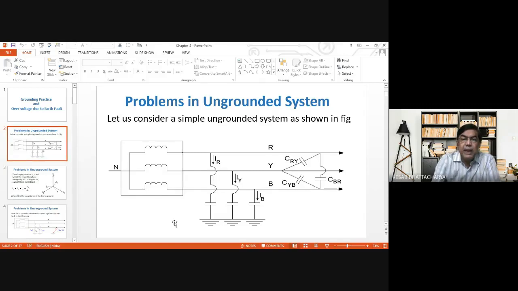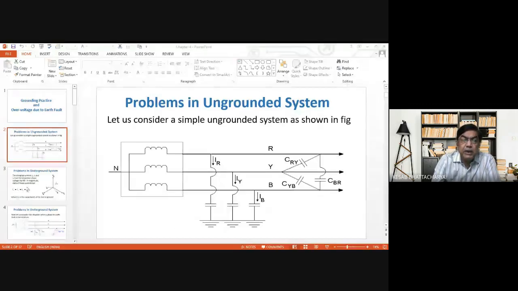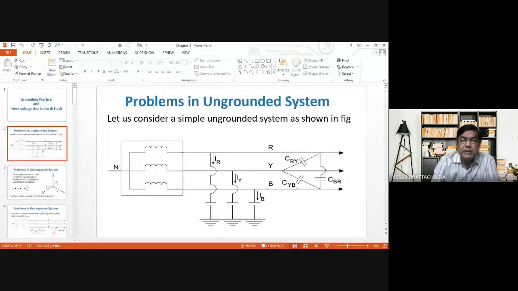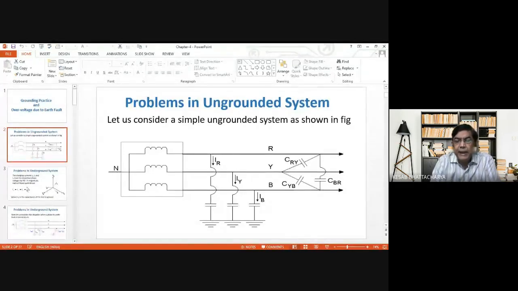Now, one thing should be mentioned here: compared to the capacitances formed between the lines and ground, the effect of the capacitances that appear between the lines can be neglected.